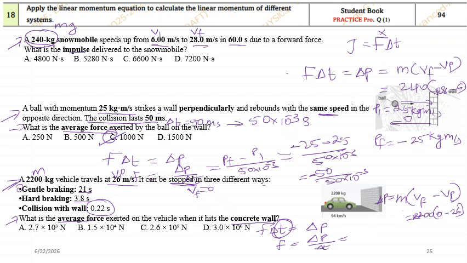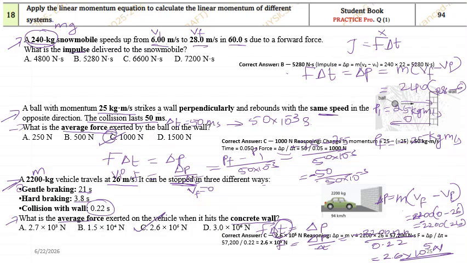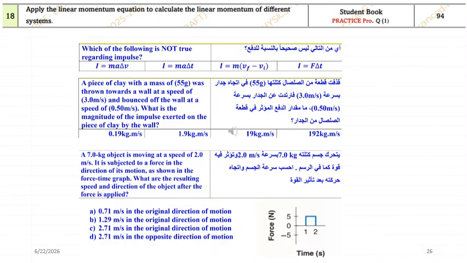So I'll be getting a number: 2200 into 26, and this will be negative. So I'll put that value over here. I'll be getting minus 2200 into 26 whole divided by delta t. What is delta t? Delta t is 0.22. So when I'm cancelling it, finally I'll be getting 2.6 into 10 to the power 5 Newton. So this will be the answer. Check it. Now, next question.